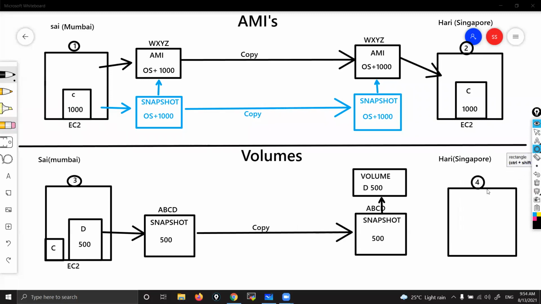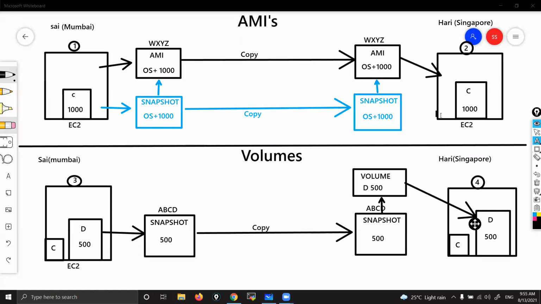So when he launches any instance, by default he'll get one C drive. Correct? There will be a C drive, but here we are not worried about that C drive. He'll get only the C drive. Now what he is going to do, he will attach this particular D drive to his machine. See here, this is how it is going to be. He is going to attach that volume, the D drive, to his machine. So he will get all 500 software in his D drive.